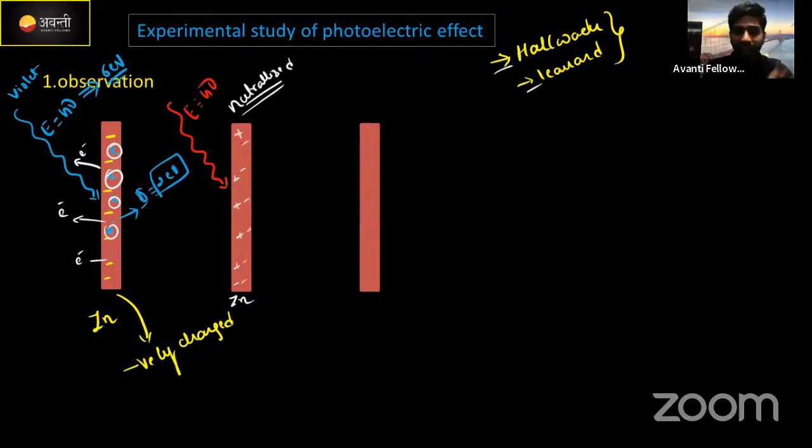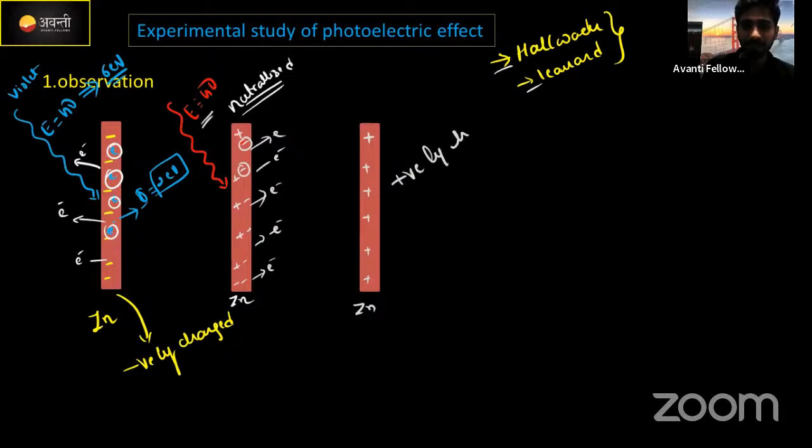Now look, when they again illuminate with a suitable frequency, these electrons again start to move out. Then what happens to the zinc plate? It will become a positively charged plate. This is the first experimental observation done by Hallwachs as well as Lenard. Now it is positively charged. I told you, guys, I introduced only 6 electron volt here.